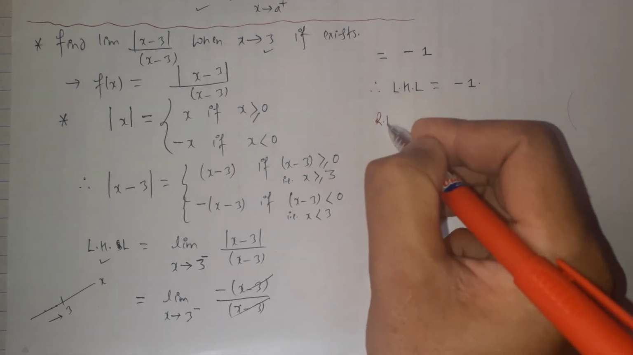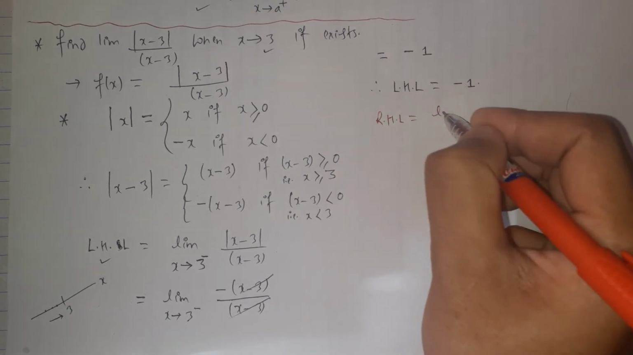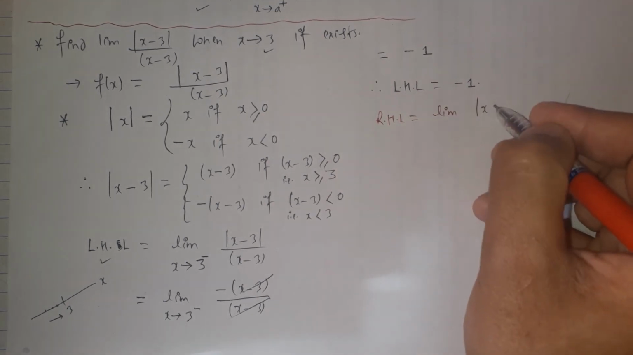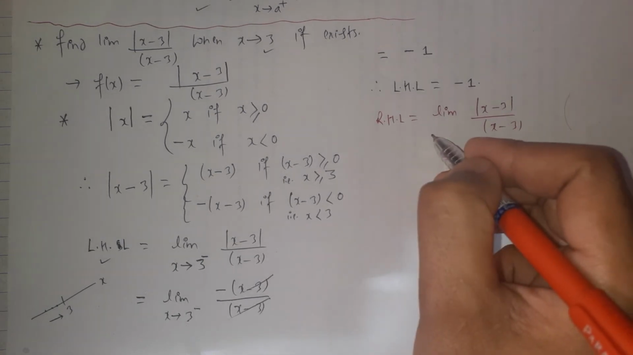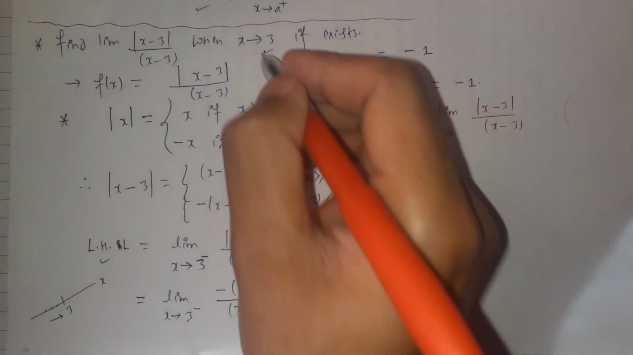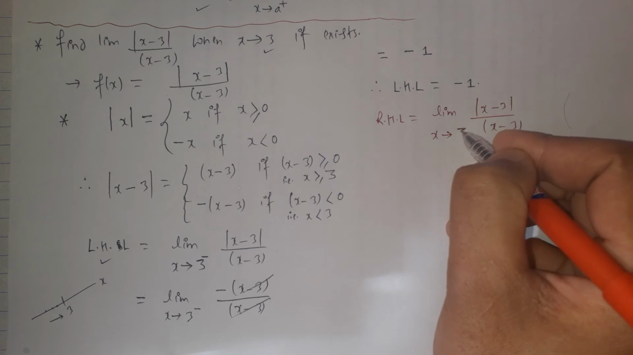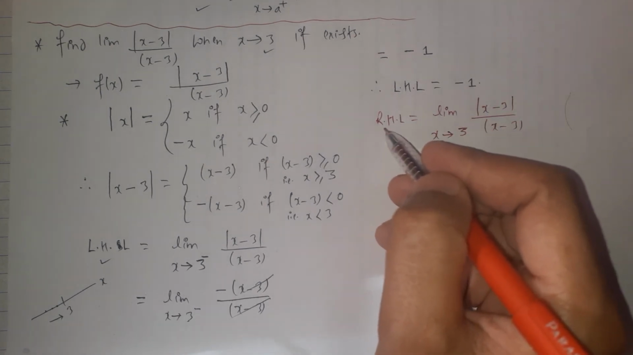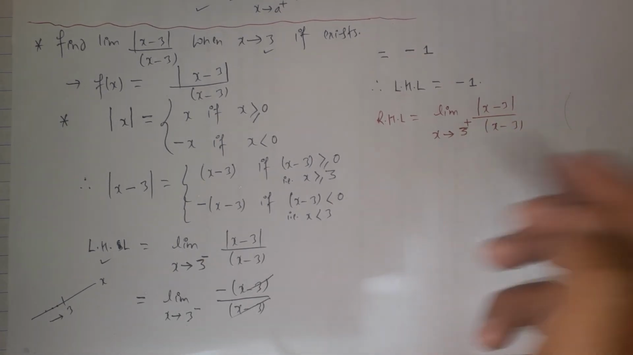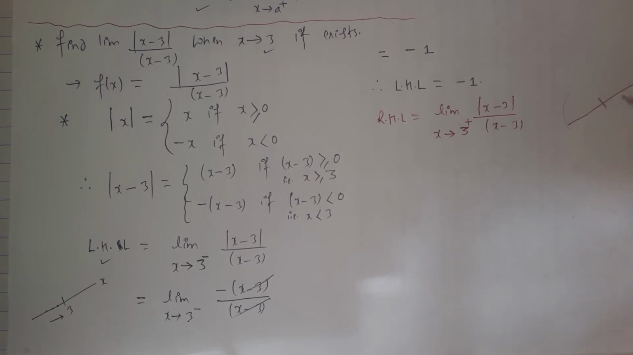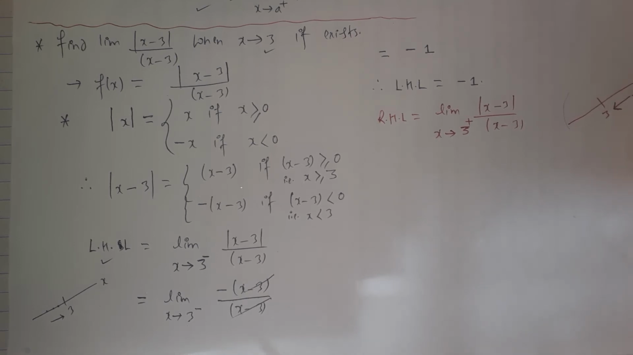And for the right hand limit, the definition is the limit of the function. The function is here mod of x minus 3 over x minus 3, but we have to approach this number 3. Here the limit is going to be right hand limit, so we have to put plus sign here. We are going to approach this 3 from right hand side. Let's make the number line. Let's suppose here is 3. We are going to approach this 3 from right hand side. We are approaching here, so every value of the x is greater than 3.